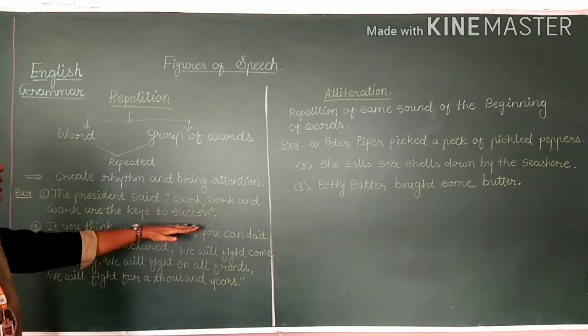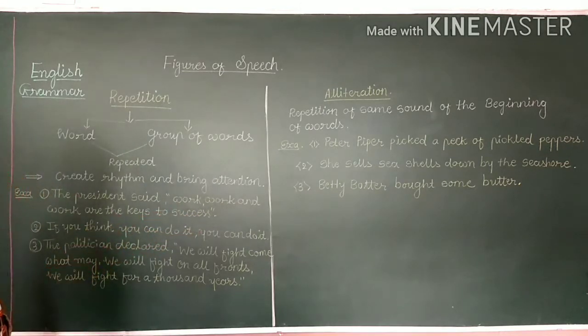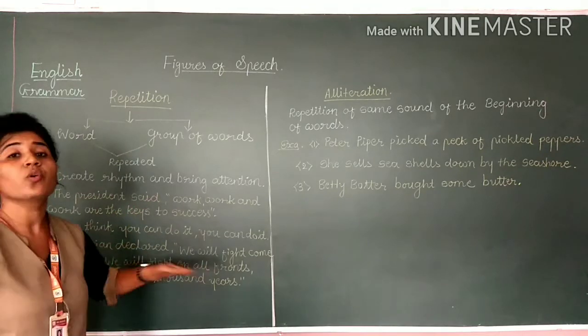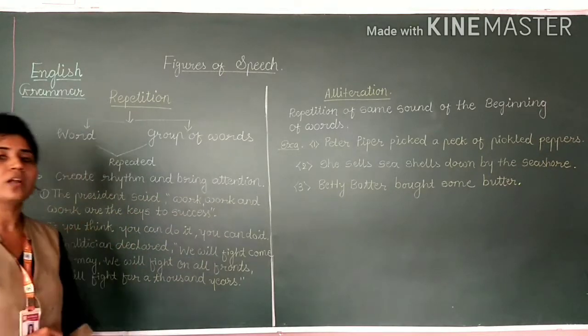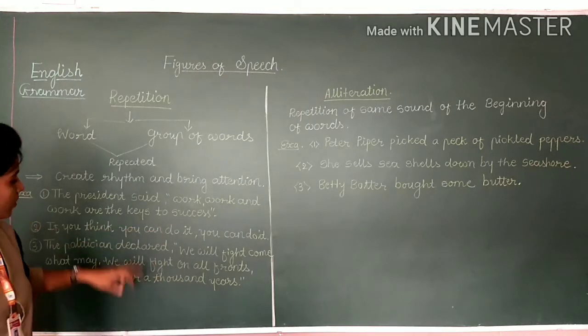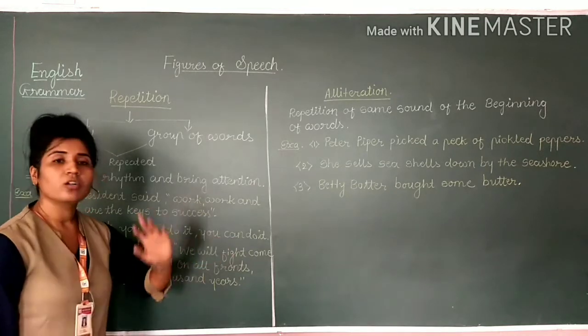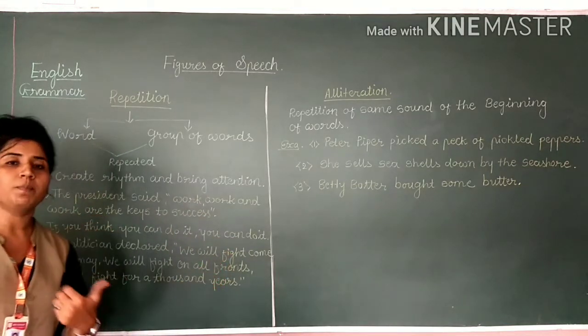So that's why this sentence is called repetition. Here we have the figure of speech. Second one: if you think you can do it, then definitely you can do it. So a group of words you can see here. You can do it. Second time, you can do it. So this is called repetition.